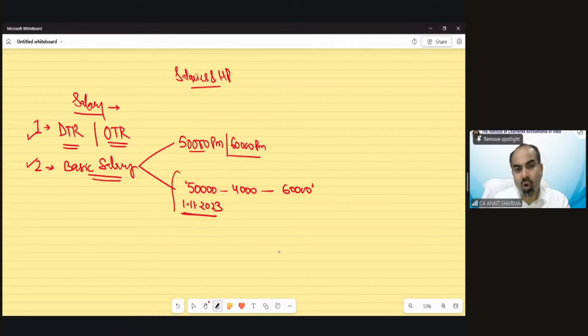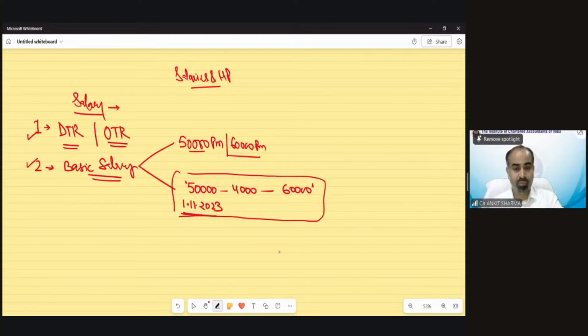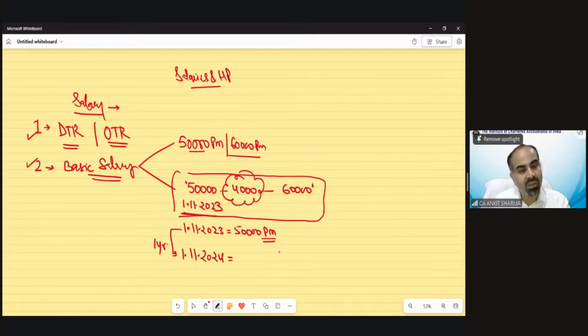So what is the meaning of this range salary? Technically, this range salary explains that from 1st November 2023, the employee's salary is 50,000 per month, and exactly after 1 year, that means from 1st November, it is going to be increased by 4,000 per month. So this means the range of increment, and the salary would be increased by 4,000 rupees exactly after 1 year.